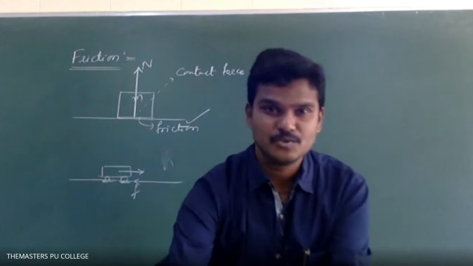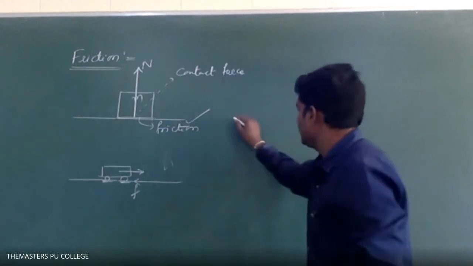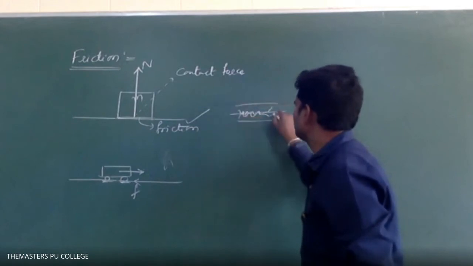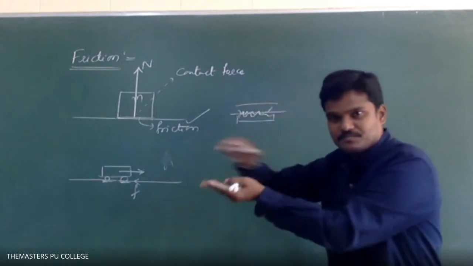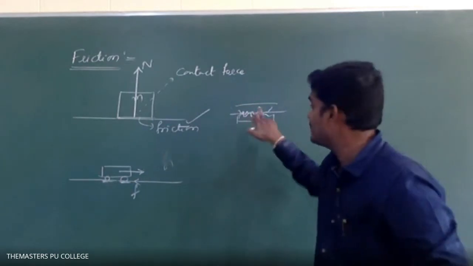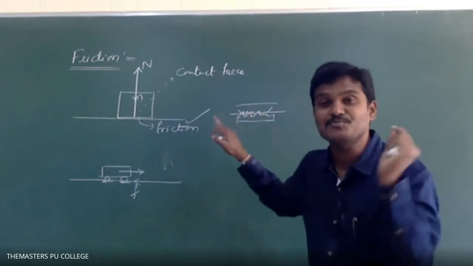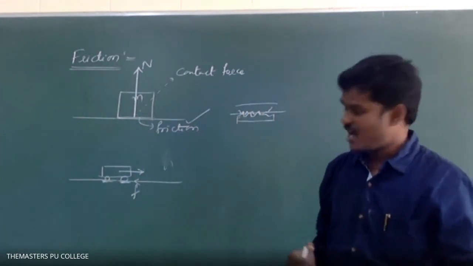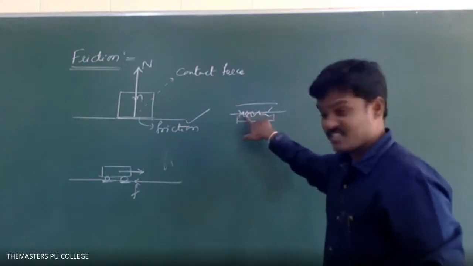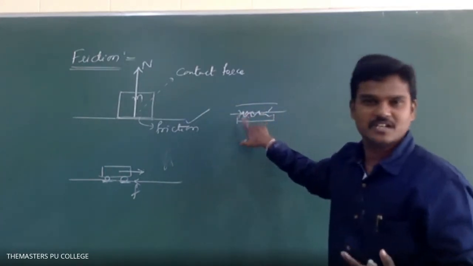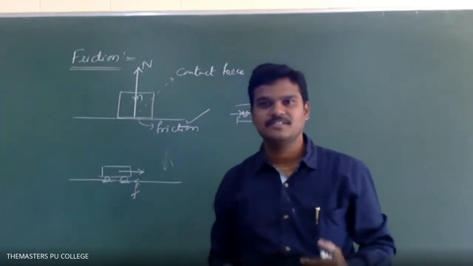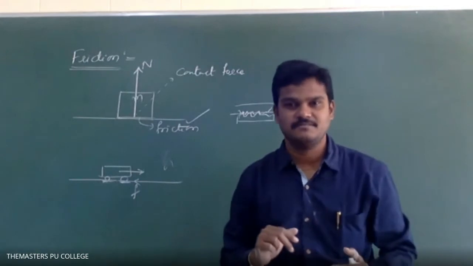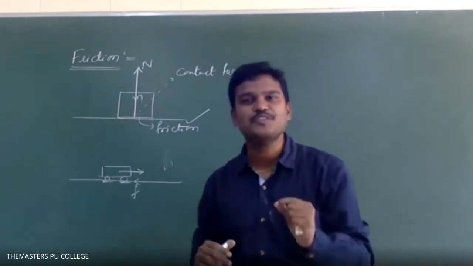If you place two dusters one over the other, there will be an interlocking in between the two dusters. And if you rub the two dusters, there will be friction in between them. Means you need to apply some force to move one duster above the other. You can say that these surfaces are not smooth. In general, no surface is perfectly smooth; perfectly smooth is nothing but imaginary. Every surface has some roughness.